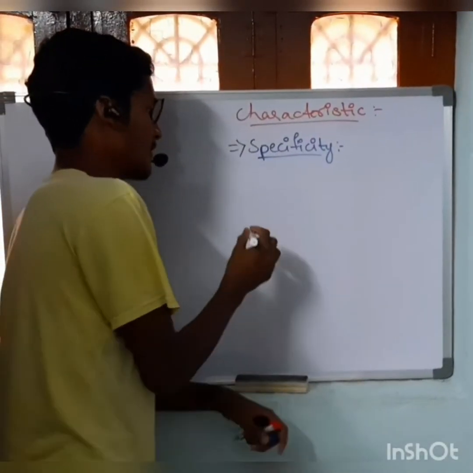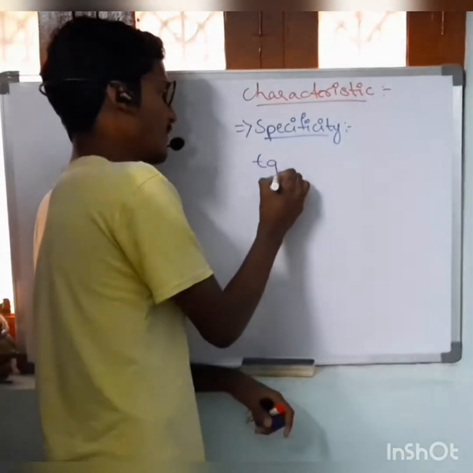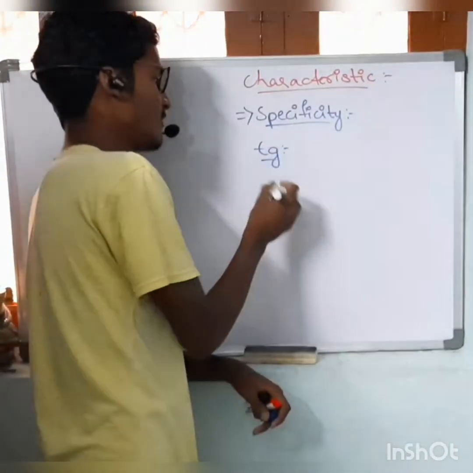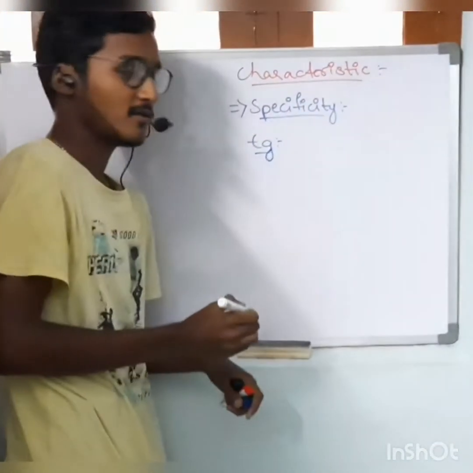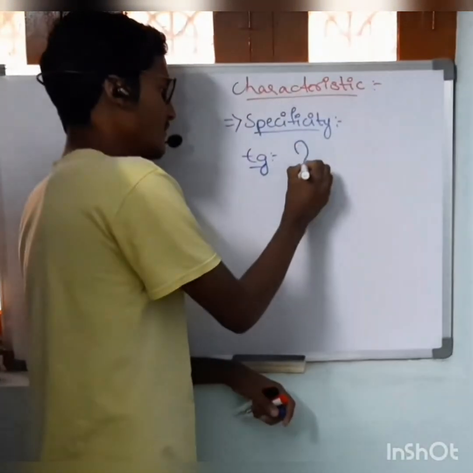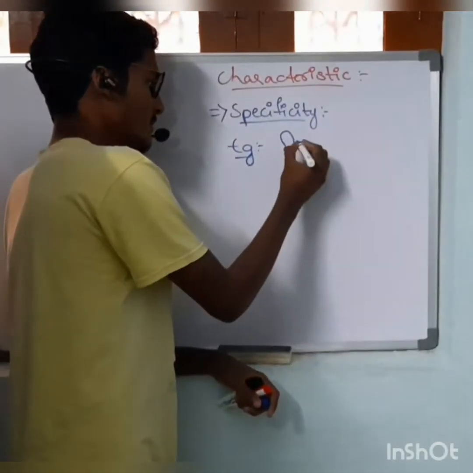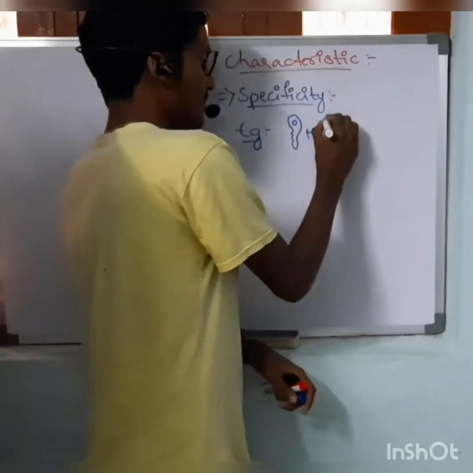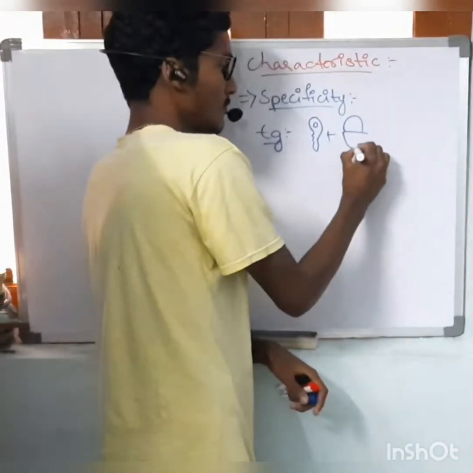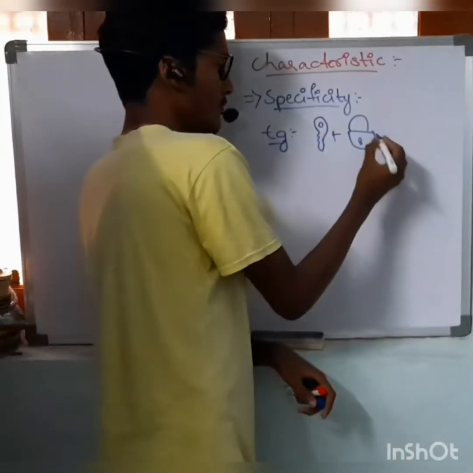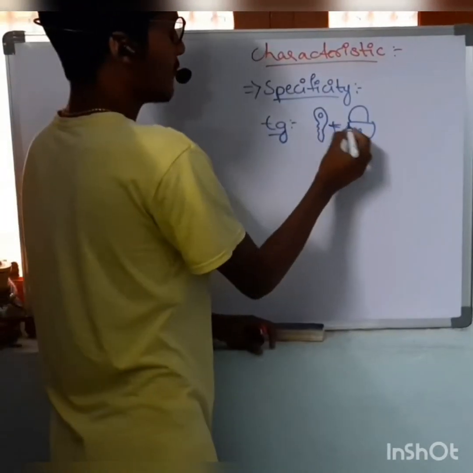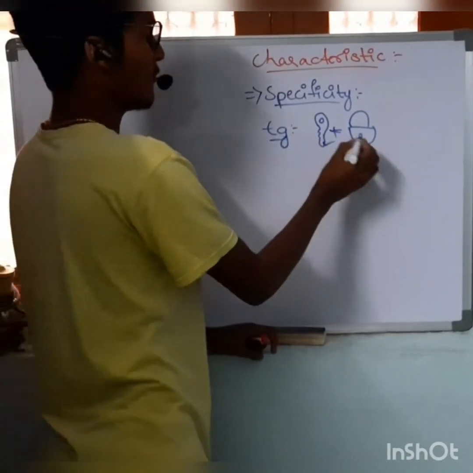Here we should learn an example which occurs in our daily life. Suppose this is a key and this is a lock. It will open by using this key only.